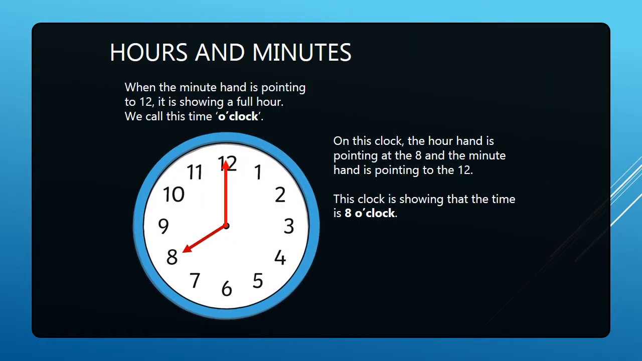Hours and minutes. When the minute hand is pointing to 12, it is showing a full hour. We call this time o'clock. When the big hand or the minute hand is at 12, it means it is o'clock. On this clock, the hour hand is pointing at the 8 and the minute hand is pointing to the 12. So, this clock is showing that the time is 8 o'clock.